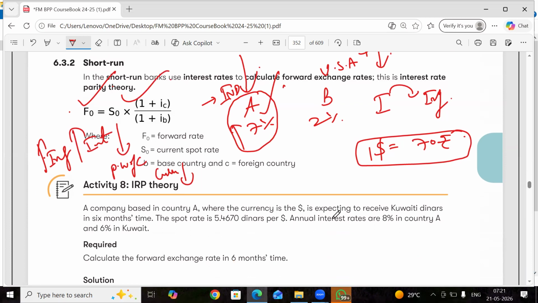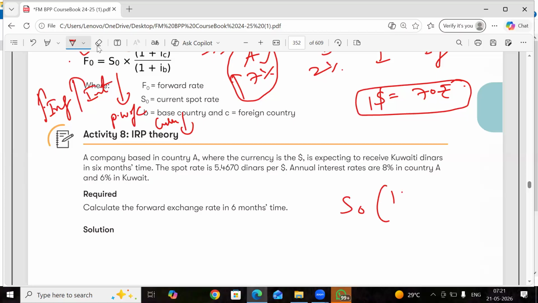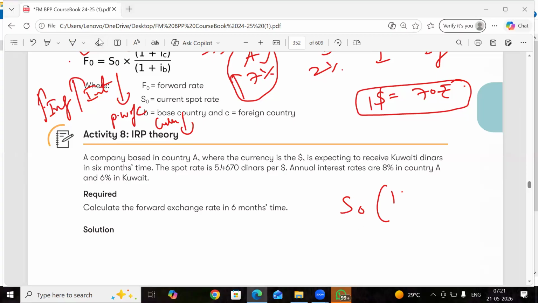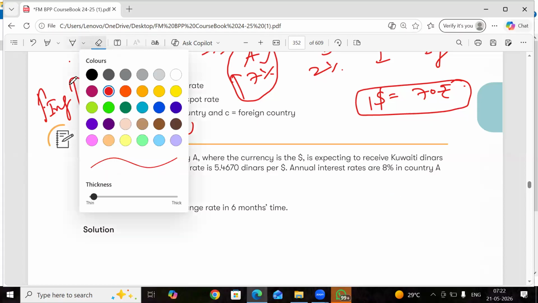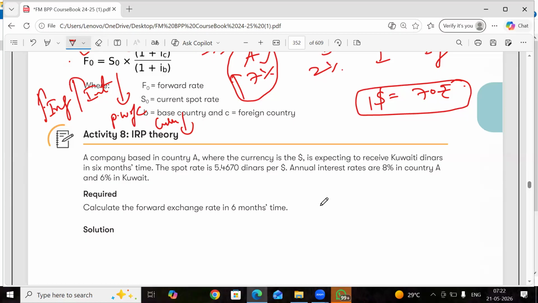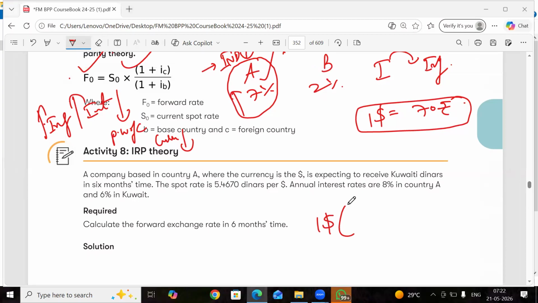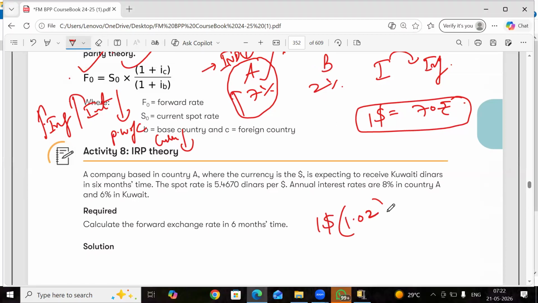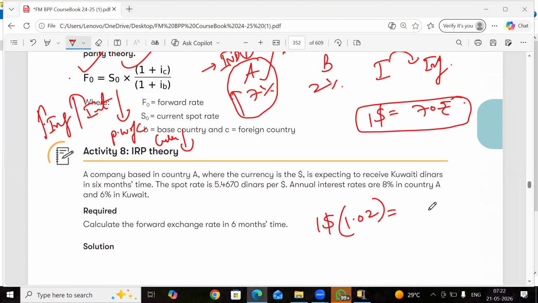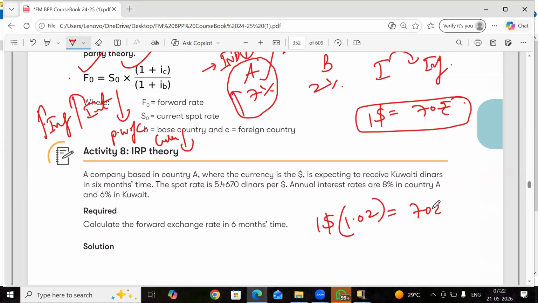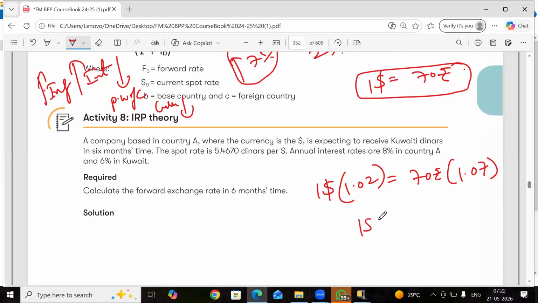Spot rate today into one, so we are not going to mug up any of the formulas. I'm going to take Indian currency and US currency. So $1 into, what is the currency interest rate in US? 1.02, 1 plus 0.02, is equal to 70 rupees into 1.07. Now you see, $1.